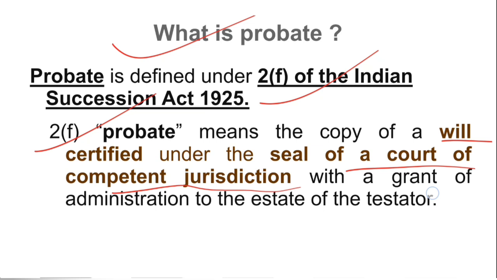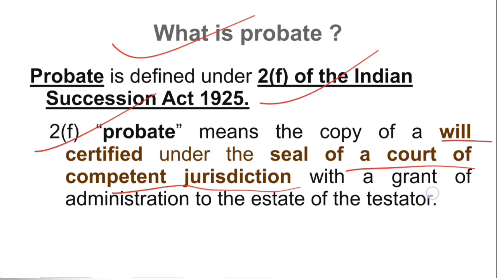and the court examines the validity of the will. Here the party, the executor who comes with the copy of a will, gets it legal recognition by the court putting a seal on the will. So this is how it becomes a probate, and that copy of the will becomes a probate. This is to be understood, that the will under the seal of the court, certified by the court that it is a valid will, it is a right will, then in those cases it is a probate.